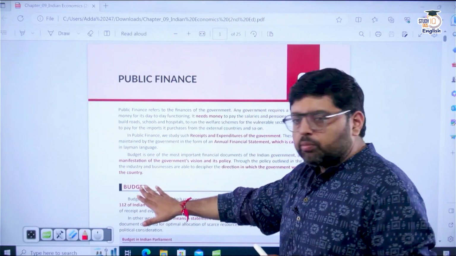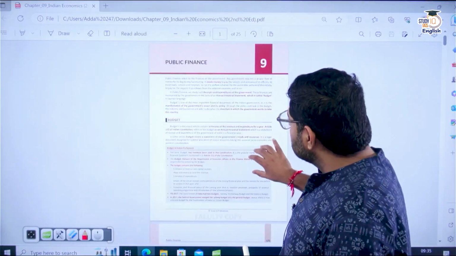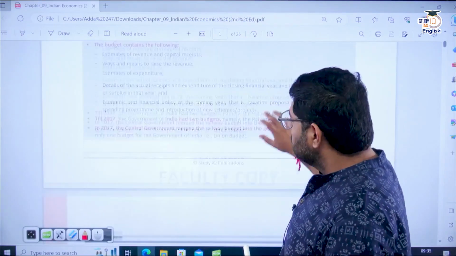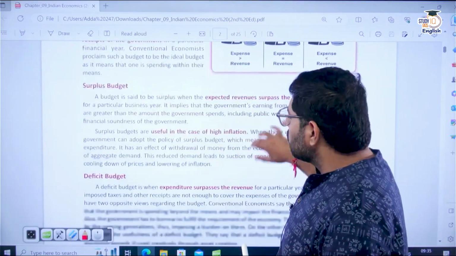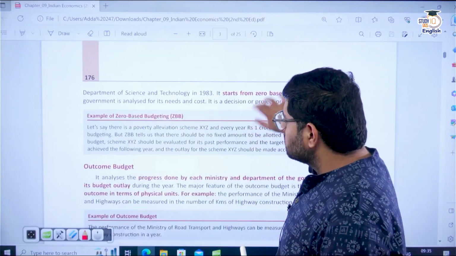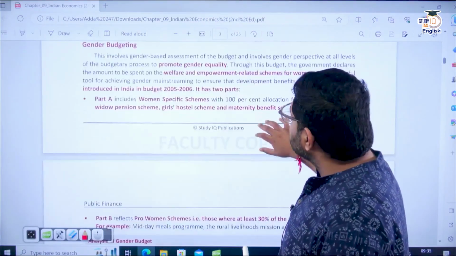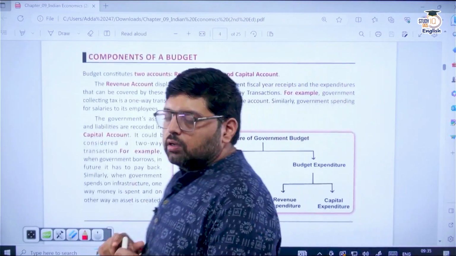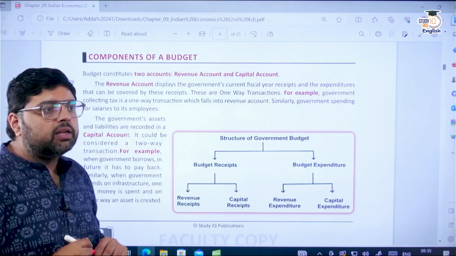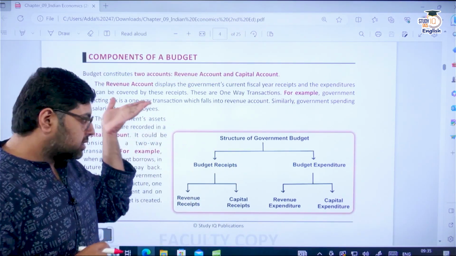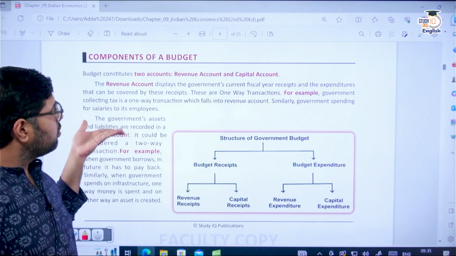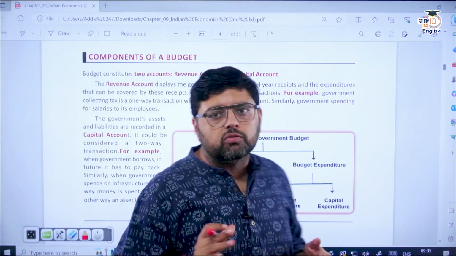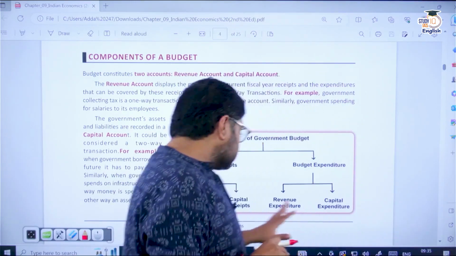Now in today's session, my focus will be on budget. When I talk about budget, I mean the components of budget. First I'll talk about the components of budget in this class. This component of budget is very important. Why? Because every year you will find a question from this topic, even in mains. This is the base part of the chapter. If you understand the components of the budget, then you will understand the other parts of this chapter. Clear?